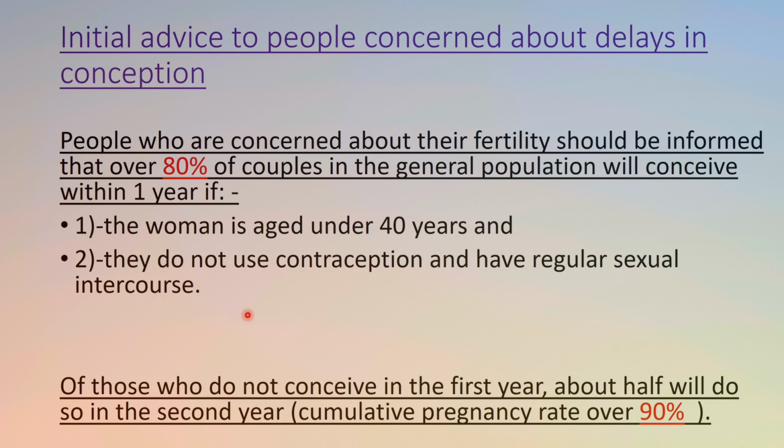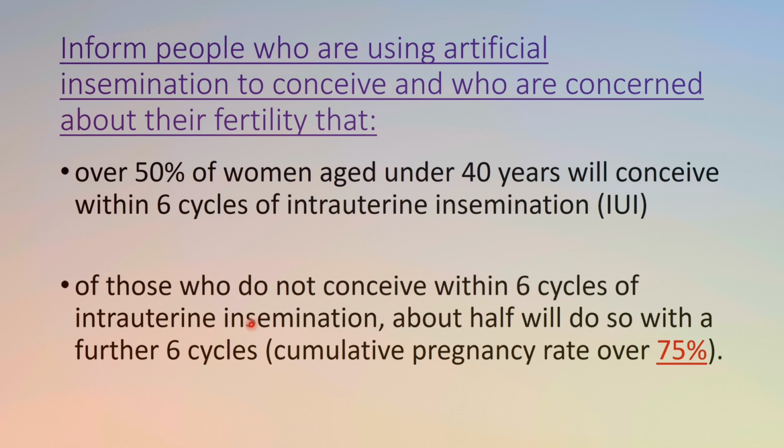Okay, and also it's very important to tell, if 1 year has passed, that of those who do not conceive within the first year, about half will do so in the second year. Cumulative pregnancy rate of 90%. Okay, so up to the second year we may have about 90% of couples who have conceived. Okay, so that is very important to tell to the patient.